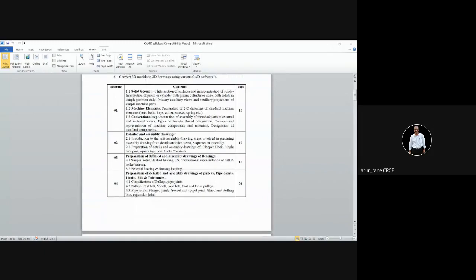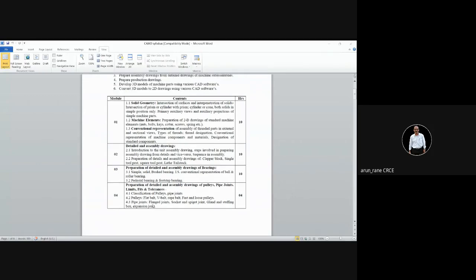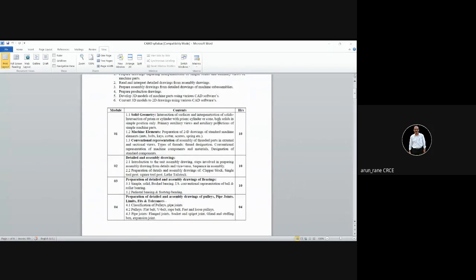And I will also give you an introduction to the other modules. Like in module 1, there is solid geometry. In solid geometry, we learn the intersection of two models, and how that intersecting profile will be seen.